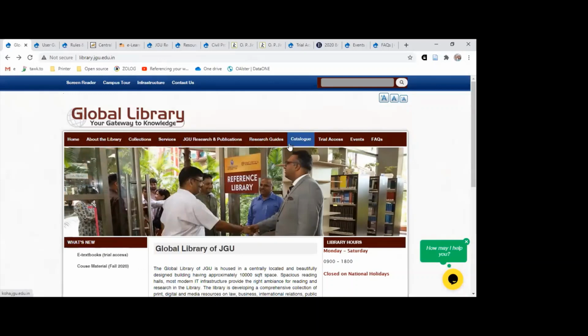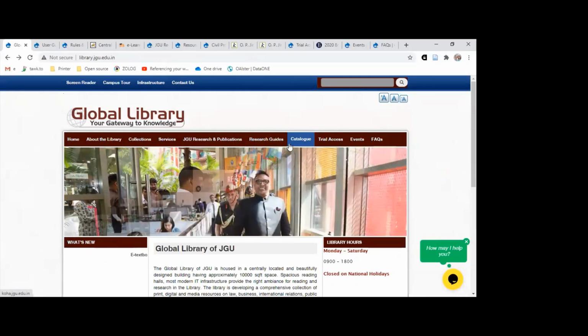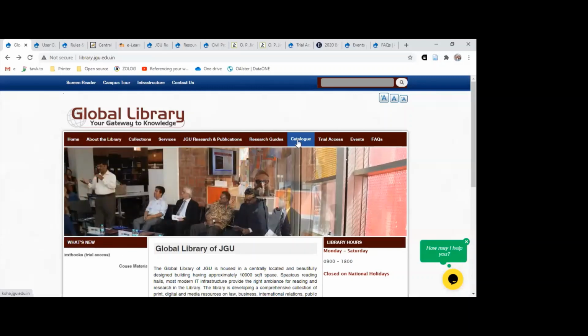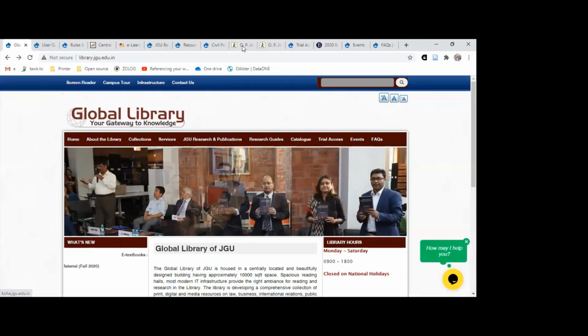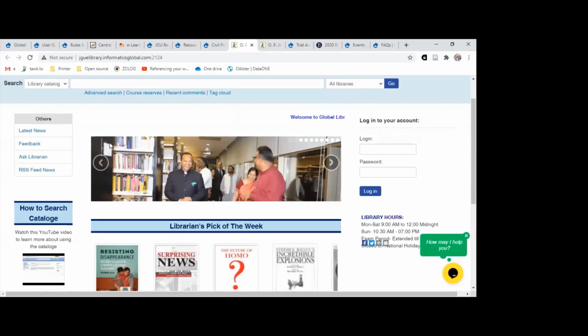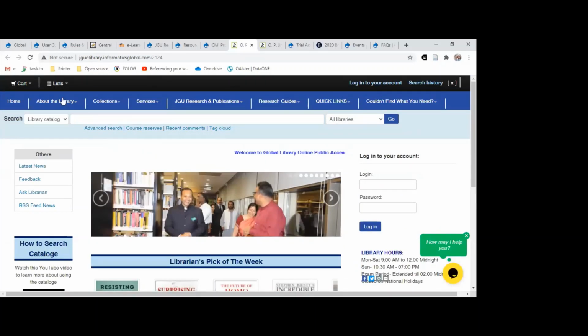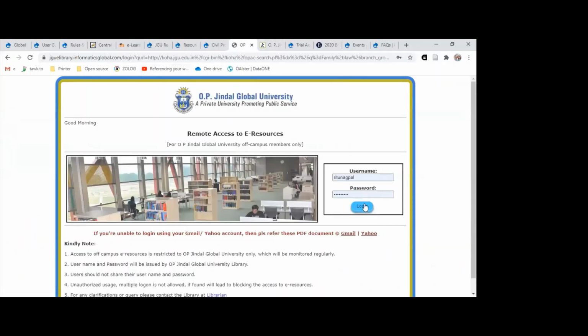So now coming on to the very, very important tab, which is known to be the catalog, which can be accessed by clicking onto this particular tab. The page which is going to appear will be like this. Once you click onto the catalog tab, the page is going to appear like this. So let's say this search box lets you search for books, let's say on family law, what all is there on family law in your global library. So once you click onto this, since I'm accessing it off campus, I'm not on the campus, I'm accessing it off campus.